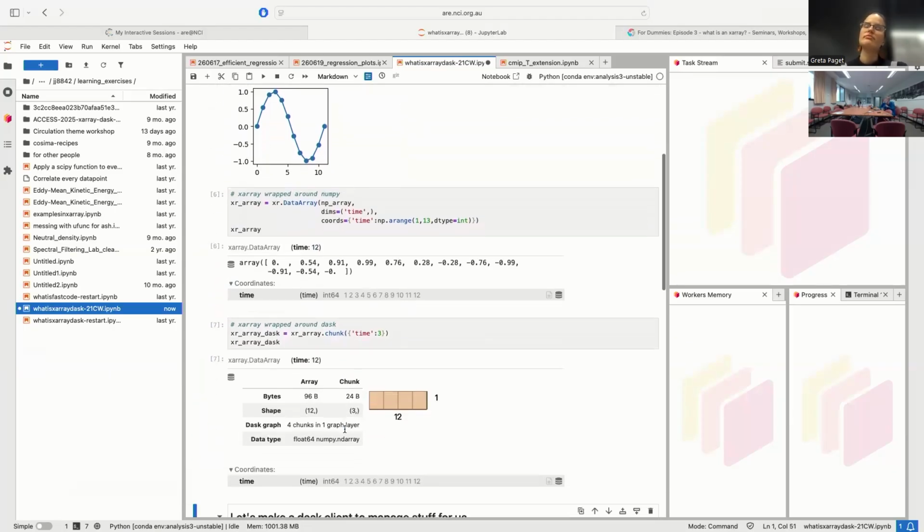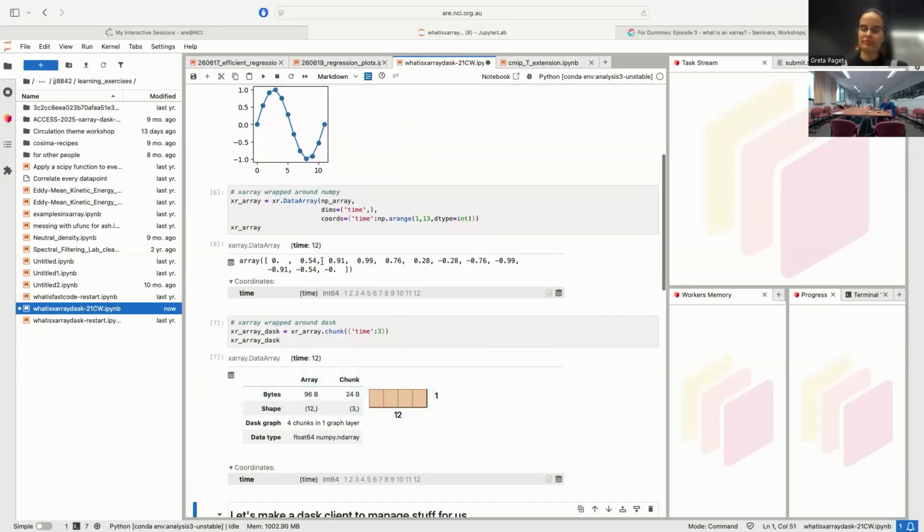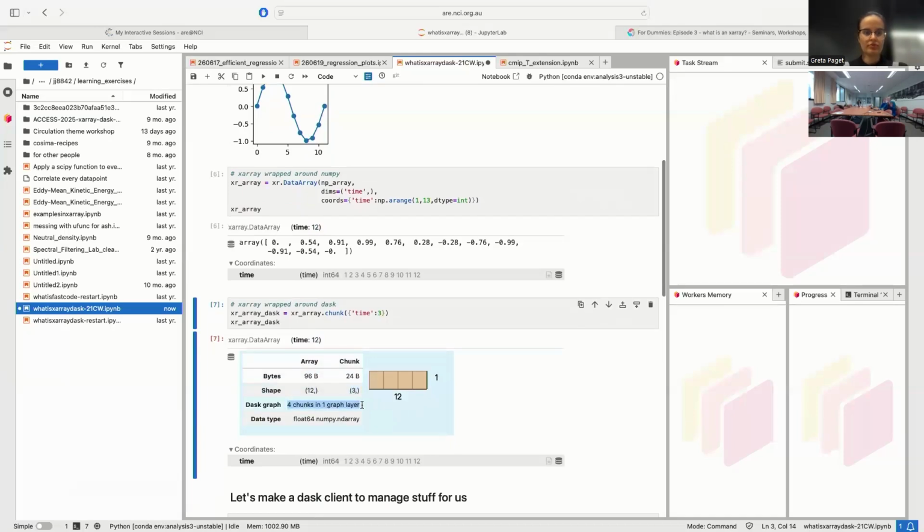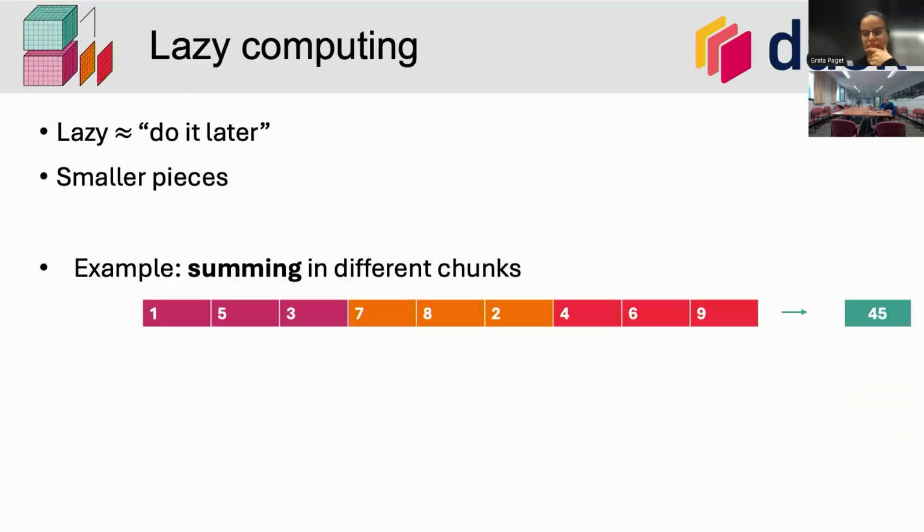So in this case, we have another Xarray array, but instead of coming up with a bunch of numbers, it's saying, yep, we have dimensions, time equals 12. It's going to take up this much space. It's going to be broken into pieces that are this big. It's going to eventually have a shape of 12, which is going to be broken into a bunch of pieces that are size 3. And these are all the things I'm going to have to do later to get it. So it's about the computer keeping track of what it's going to do later, but not doing it yet, which can be useful for basically sorting its life out and then going and doing it later once it's already sorted it out. But if we just switch back to some examples, this is 9 numbers.